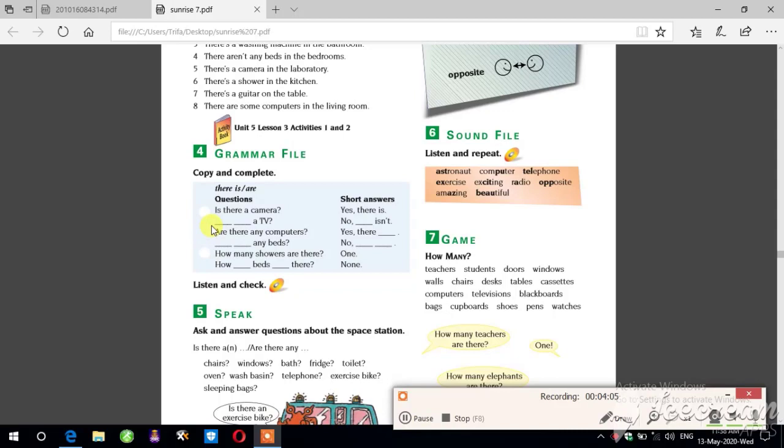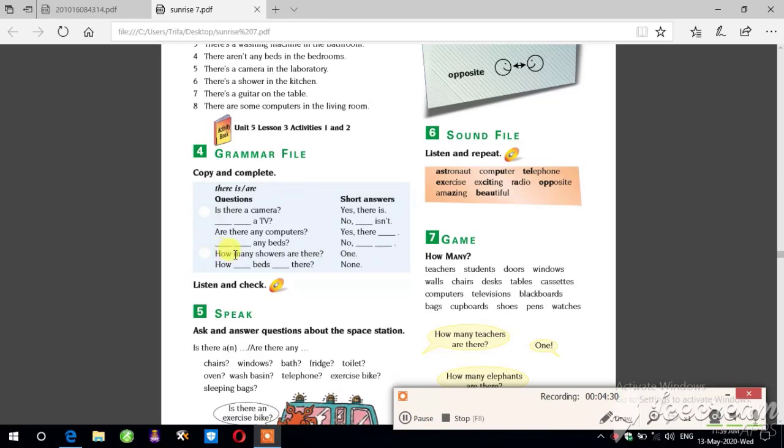So, we said is and a for singular things, and are and any for plural things. If we ask about the number of the things, we have to use how many. How many for asking about the number of the things.